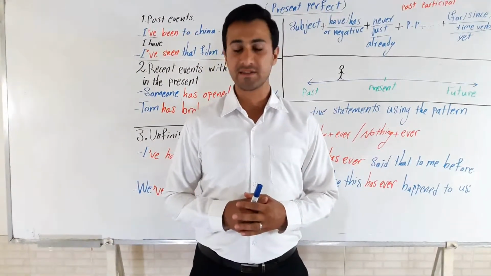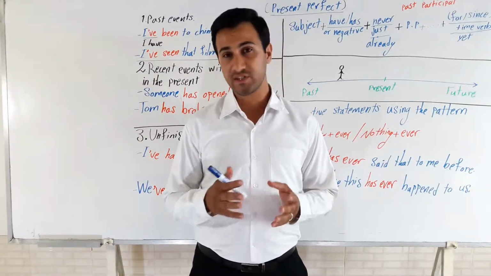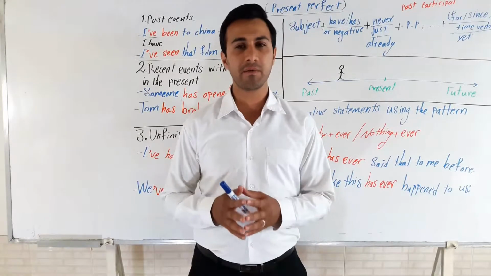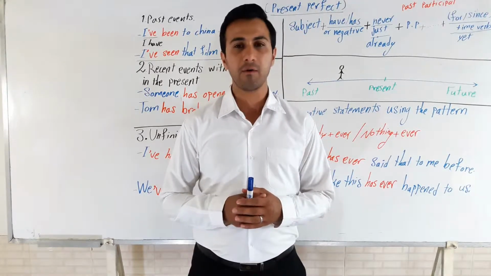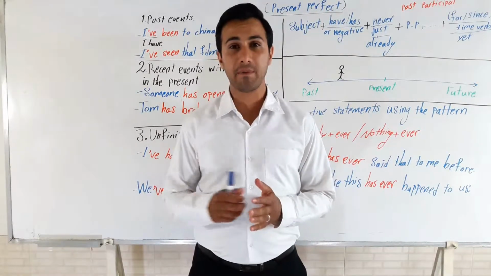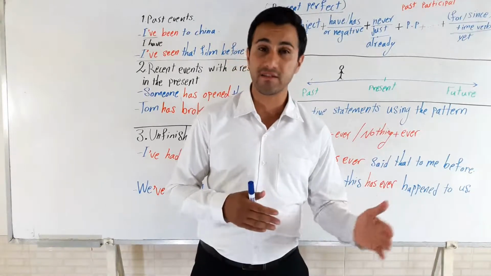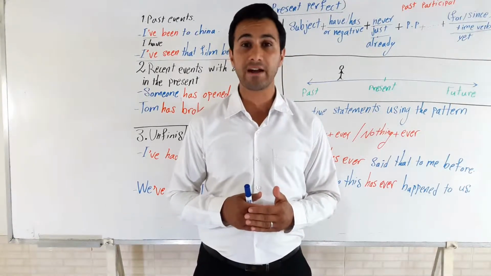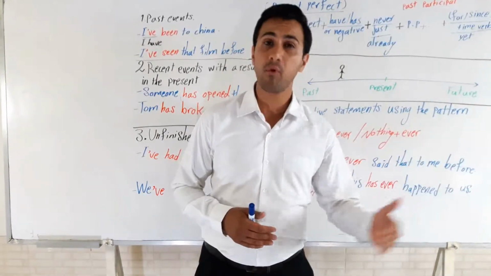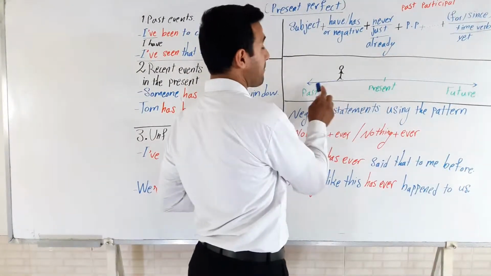Today's grammar lesson is about present perfect. Most of the students have a challenge understanding this grammar because they think that present perfect is about the present. But no, present perfect is about the past, something that happened in the past, but we don't know the time, or the time is not as important as the facts. As a matter of fact, the facts are more important than the time. So, present perfect is not about present, it's about past.